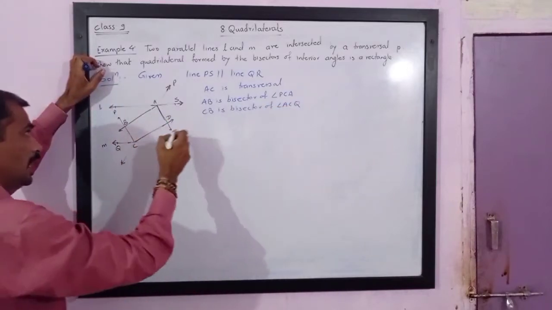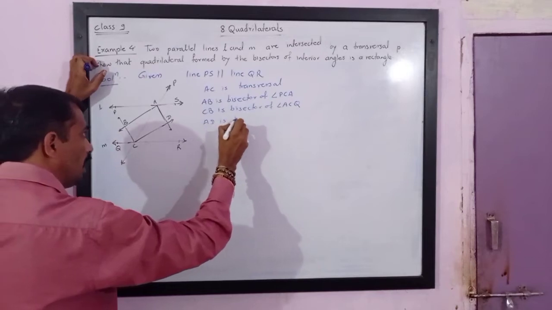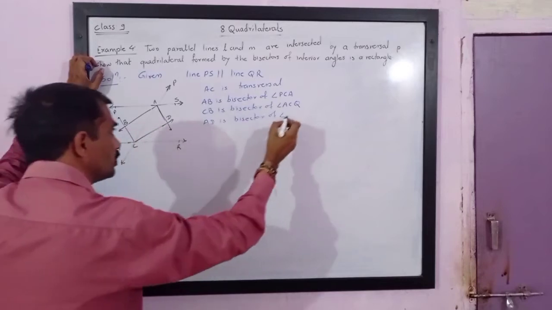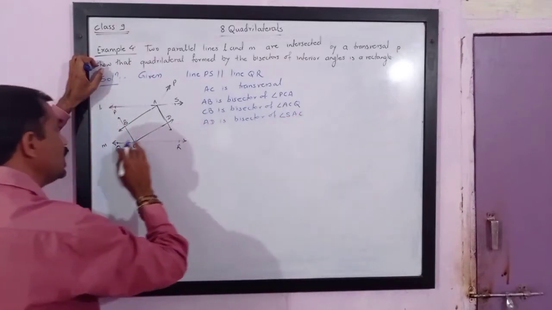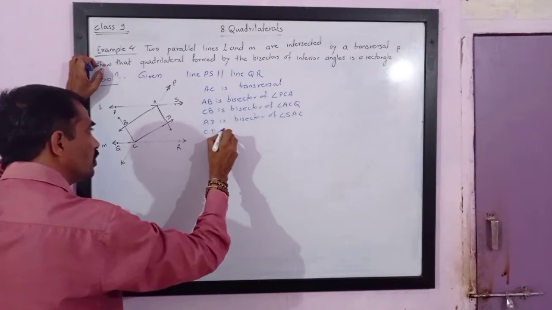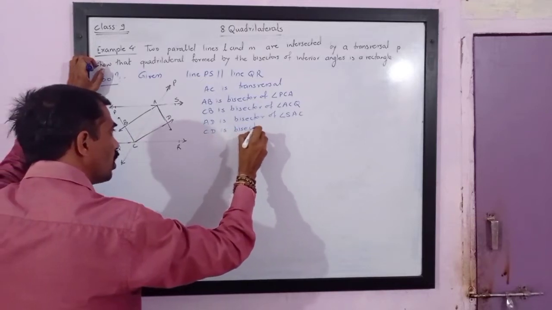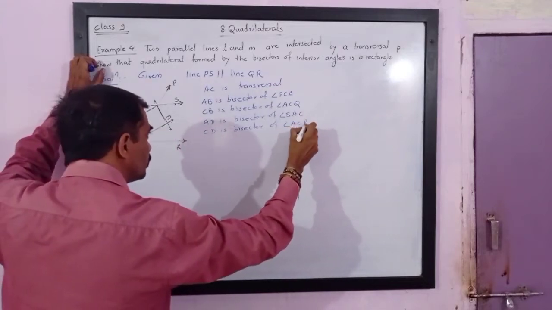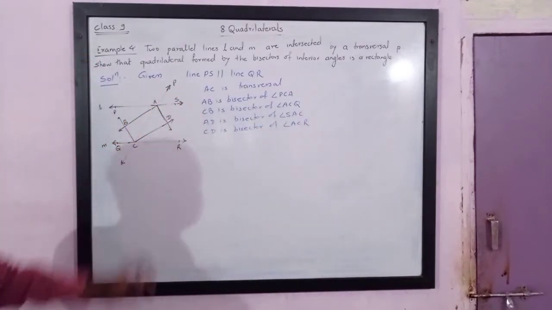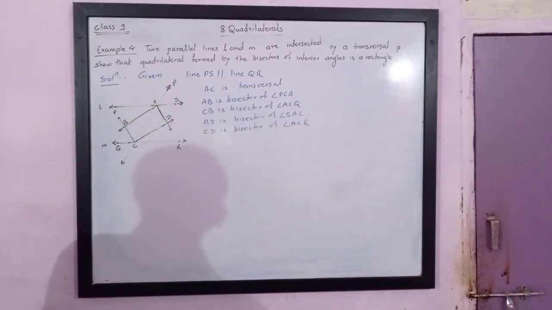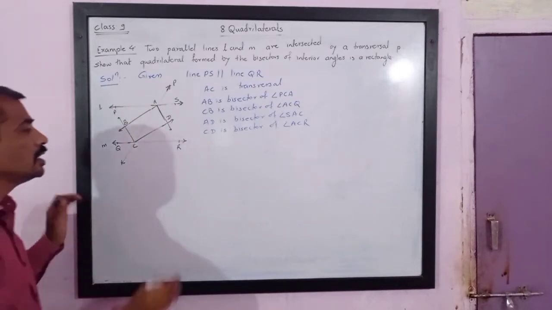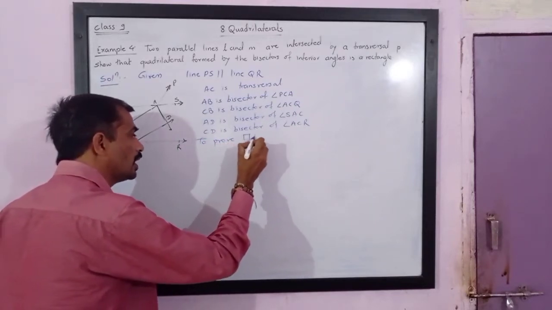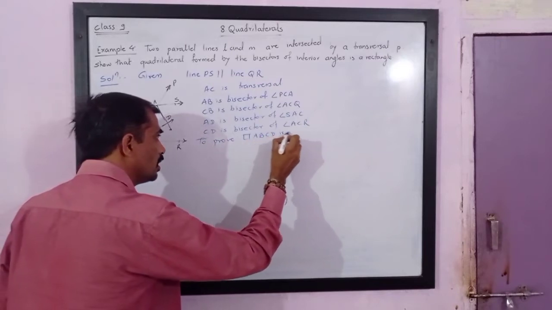We are also given AD is the bisector of angle SAC and CD is the bisector of angle ACR. So we are given these four bisectors form a quadrilateral ABCD, and we have to prove that this quadrilateral ABCD is a rectangle.